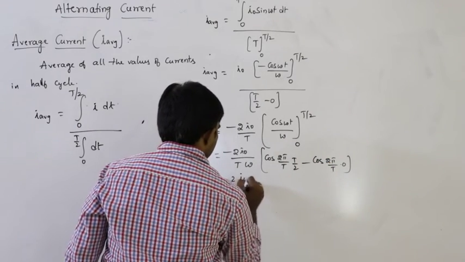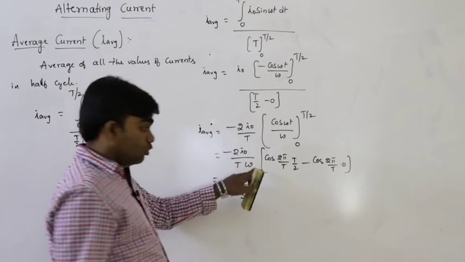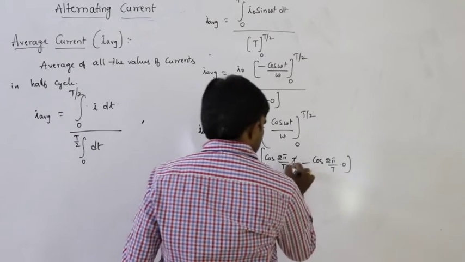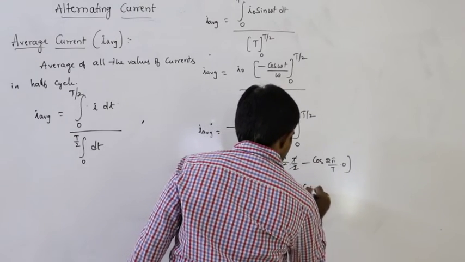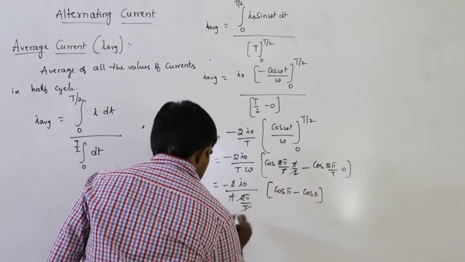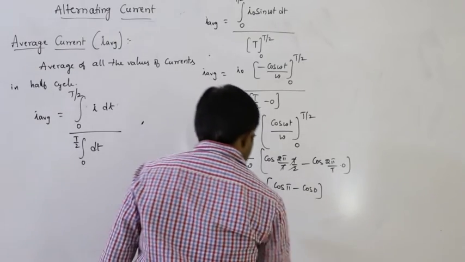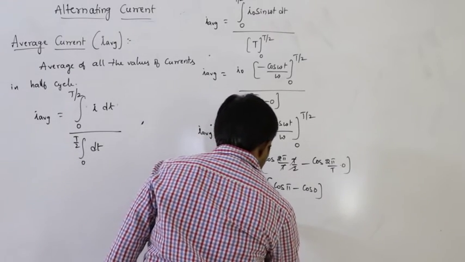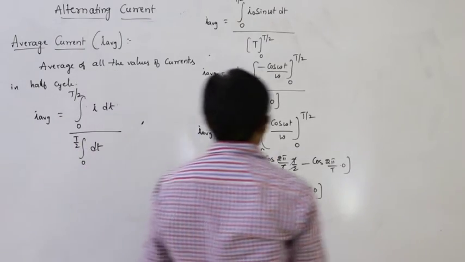So minus 2 I naught by omega, where omega can be written as 2 pi by T. Here T cancels, 2 cancels. Cos pi minus cos 0. So minus I naught by pi into cos pi minus cos 0. Cos pi is minus 1, cos 0 is 1.